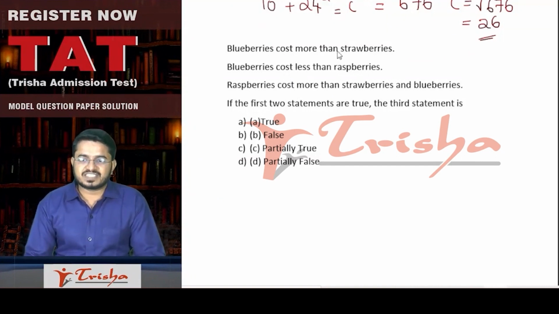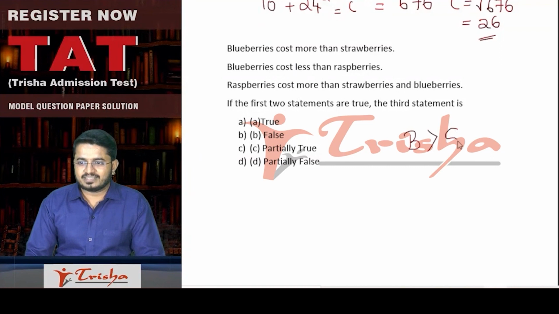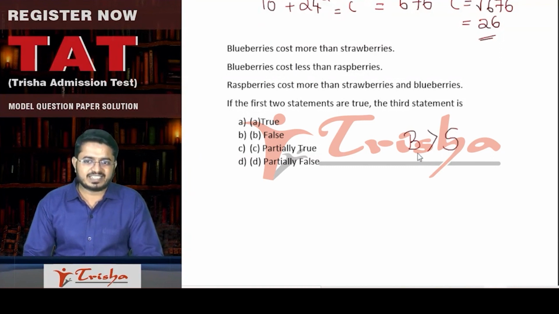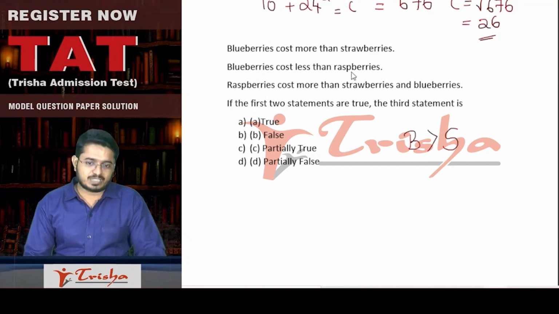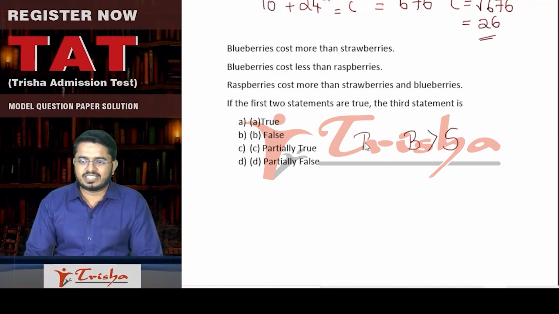So take the first sentence and then try to draw a mental picture. Blueberries cost more than strawberries. So that means the value for blueberries is more than strawberries. Am I right? Is this a right interpretation? Correct. Blueberries cost less than raspberries. If we invert this, that means raspberries are costlier than blueberries. Correct? So is this a right interpretation now?